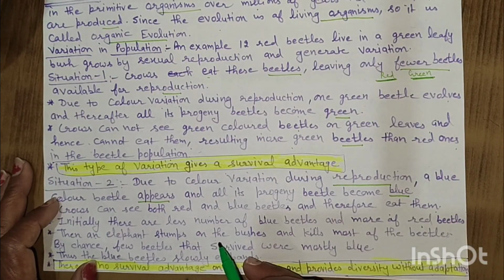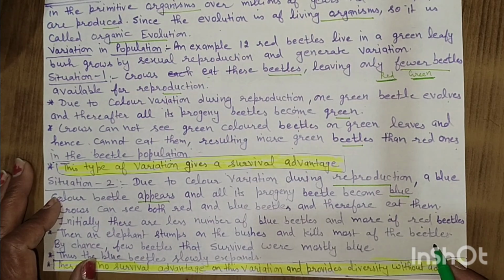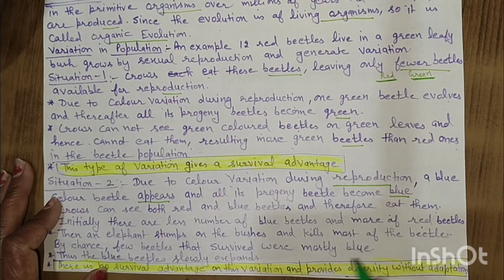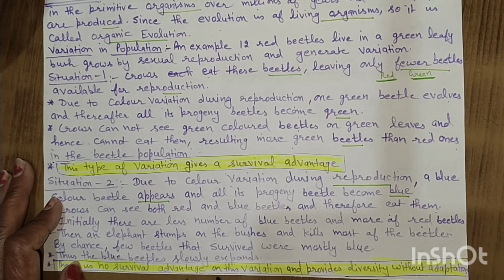Then an elephant stomps on the bushes and kills most of the beetles. By chance, the few beetles that survived were mostly blue. Thus, the blue beetles slowly expand. There is no survival advantage in this variation, and it provides diversity without adaptation.